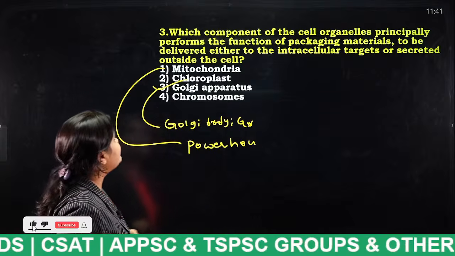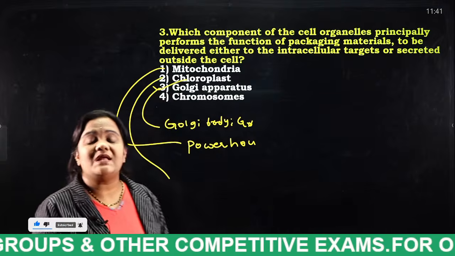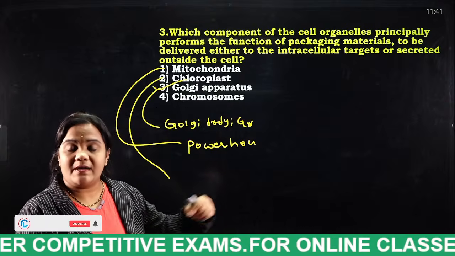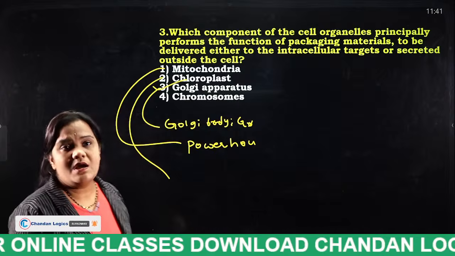Okay, and the next thing is chloroplast. What is this chloroplast actually? This chloroplast is nothing but the part in which the plant prepares its own food with the help of the photosynthesis process.